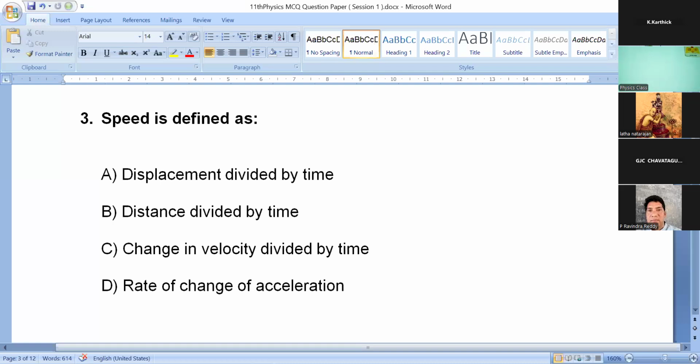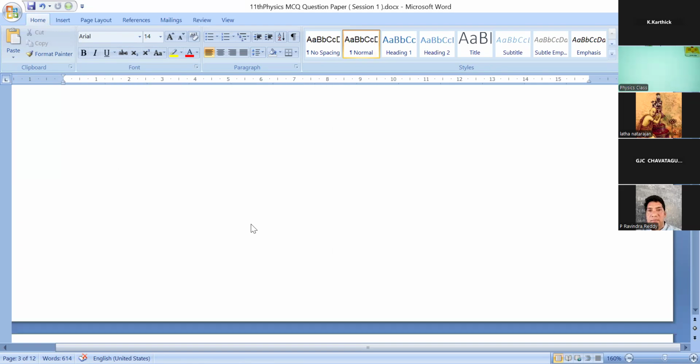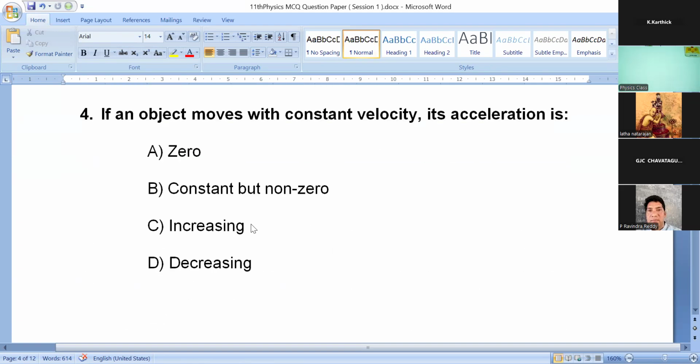You have 20 seconds left for this question. Time is up. We will move into the fourth question. If an object moves with a constant velocity, its acceleration is: option A, 0.